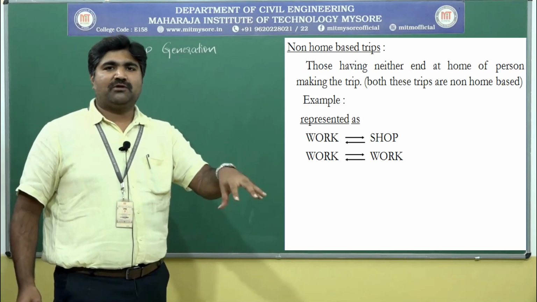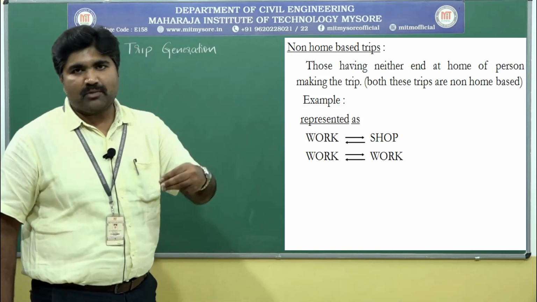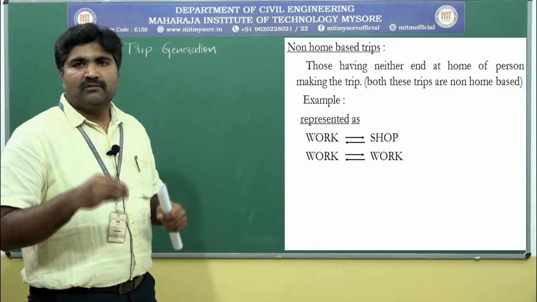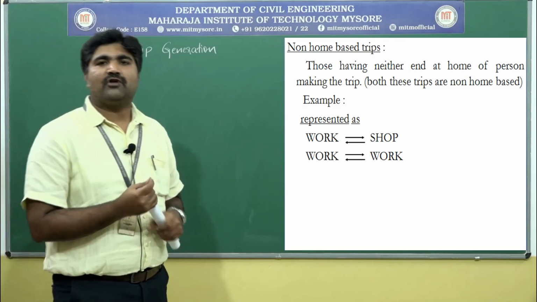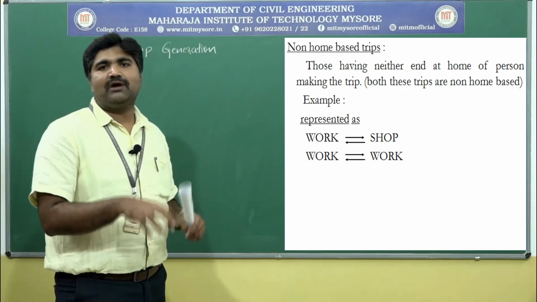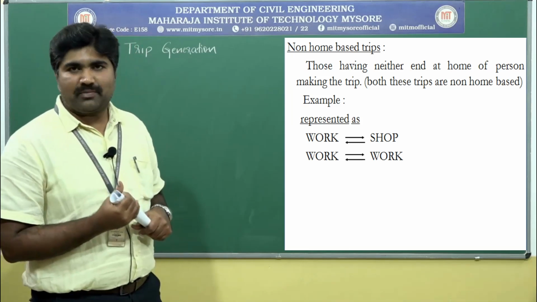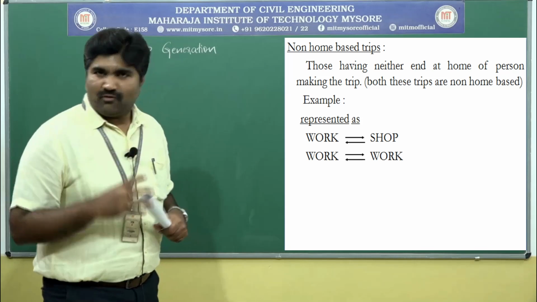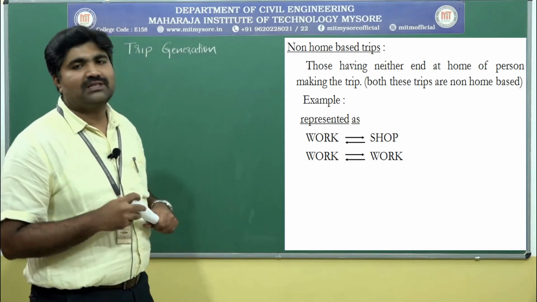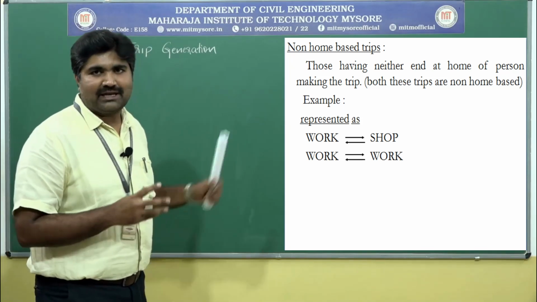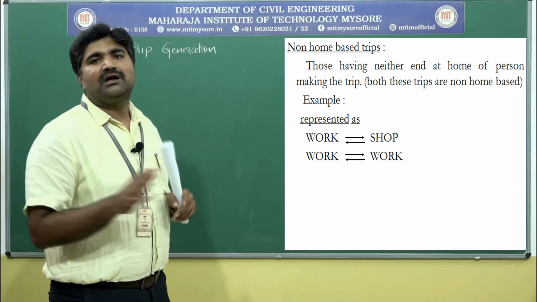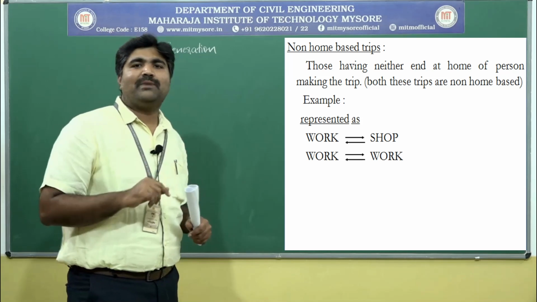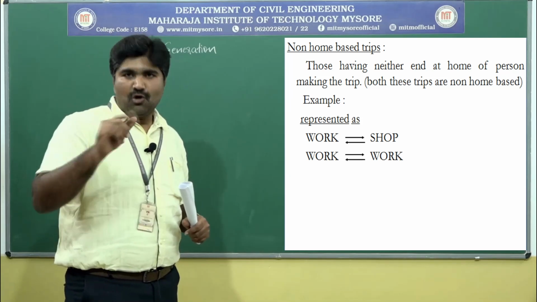After finishing our work, we may go for shopping, or to a hotel, for any other business work, or from work to another work. From the working place we may go for another working purpose. These are examples of non-home based trips. In non-home based trips, the end will not be at the home. In home based trips, any one end will be at the home.